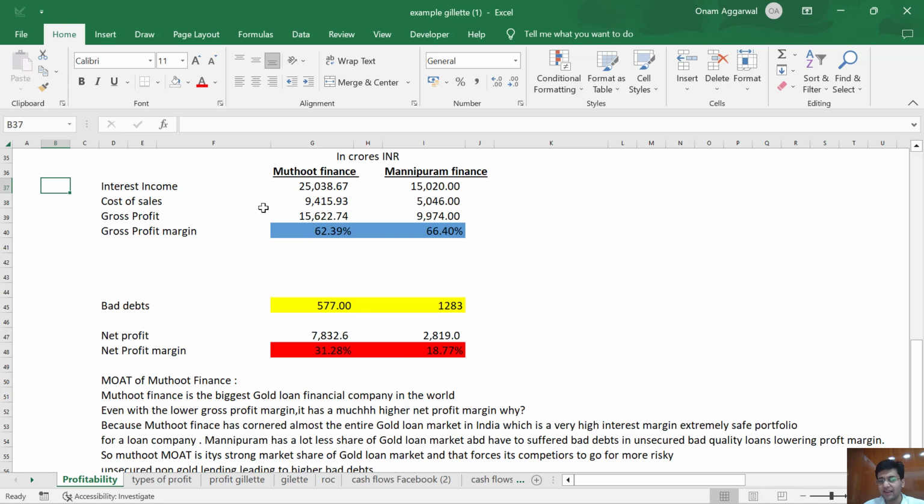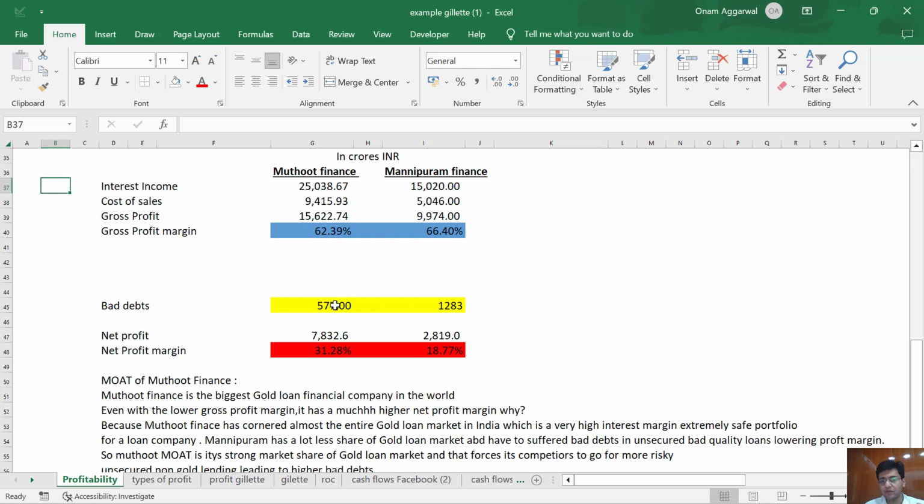The cost of sales in the case of companies like banks will be the amount of debt or the amount of deposits these companies have taken. So the cost of deposits for Muthoot Finance is around 9,400 crores, and in the case of Manappuram Finance it's 5,000 crores. The gross profit margin of Muthoot Finance is around 62%, and in fact Manappuram Finance enjoys a higher gross margin than Muthoot Finance. Now comes the kicker.